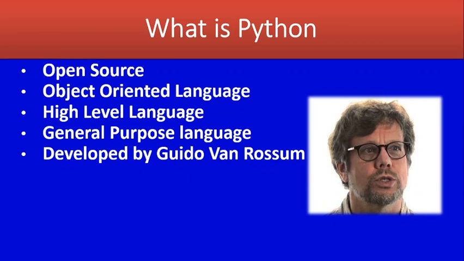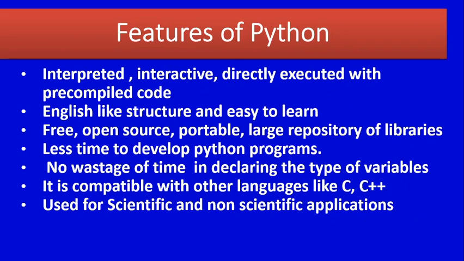Third one, high level language, that is it is simple English like structure we are using. The next one, that is general purpose language, it means we can use this language for developing any kind of application or softwares. For example, Google search engine, YouTube, games, text editors, etc. Okay. Then we are moving to the features of Python.